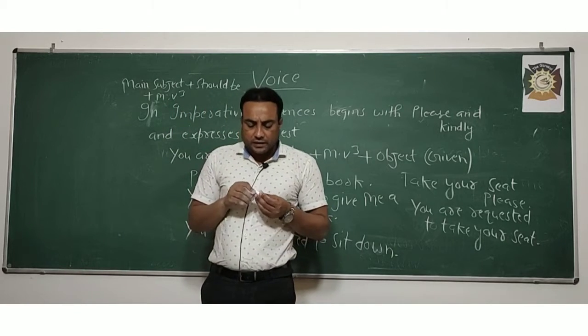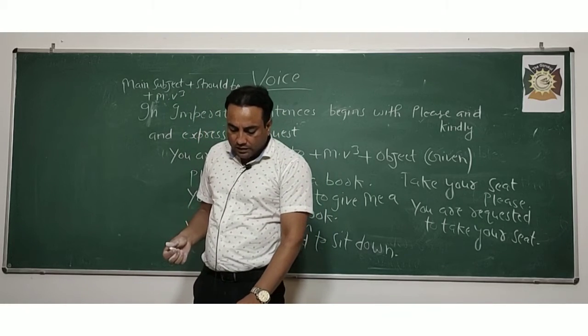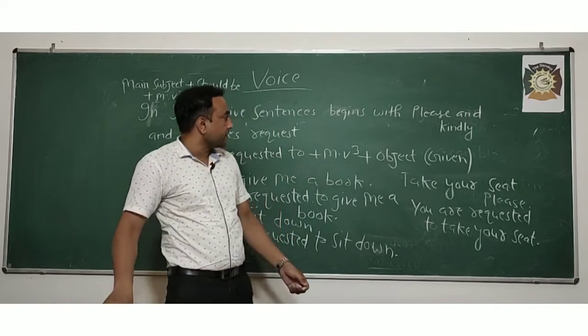Then how do we change another type, if an imperative sentence starts with let plus indirect object? Let me read it first.